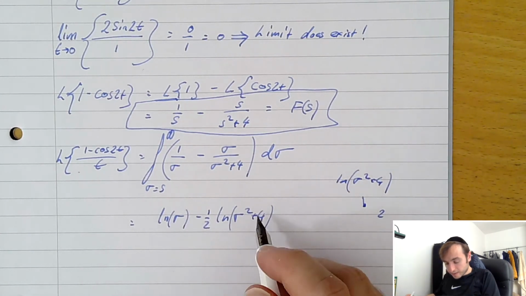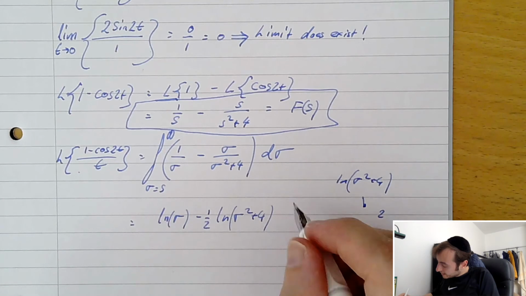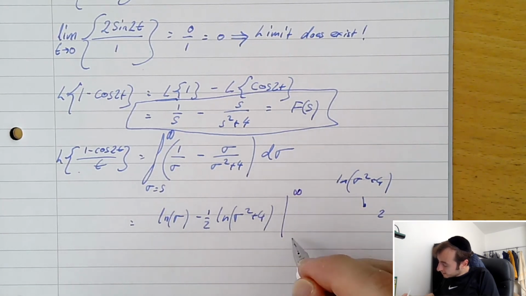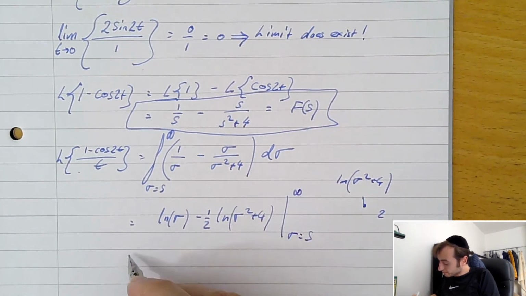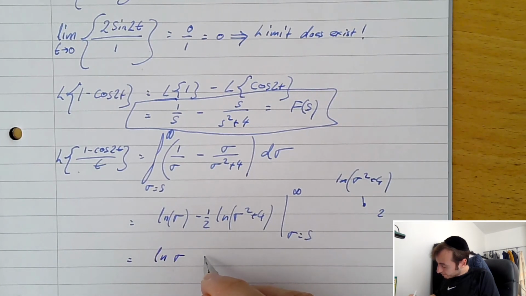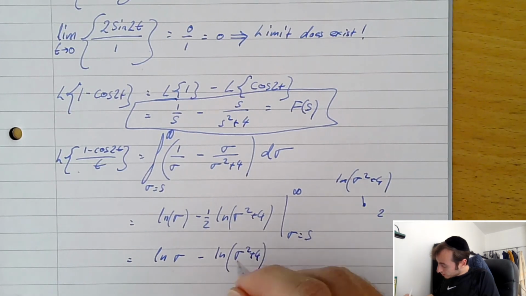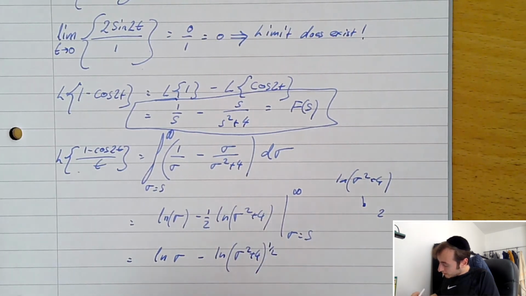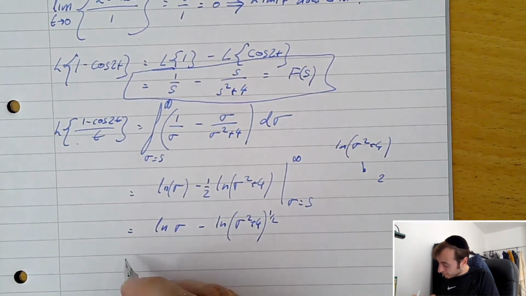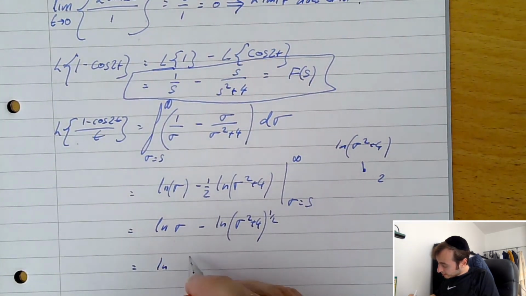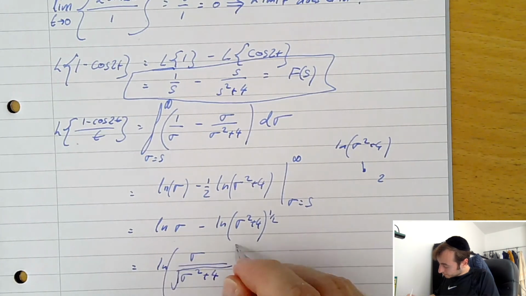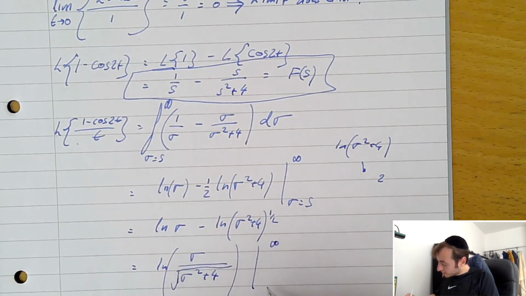I think that's correct. And that's going to be evaluated between positive infinity and sigma equals s. So ln sigma minus ln (sigma squared plus 4) all to the power of a half. And then that's going to be simplified even further to say ln of sigma on the root of sigma squared plus 4, evaluated between positive infinity and sigma equals s.